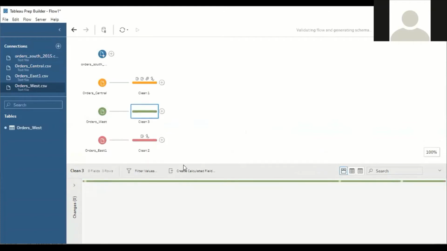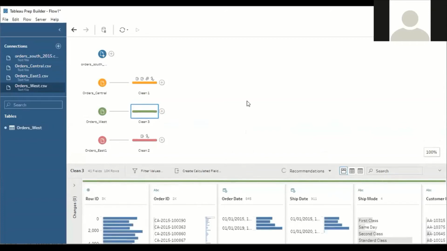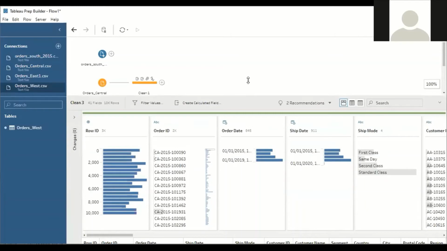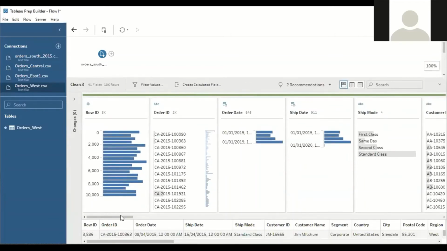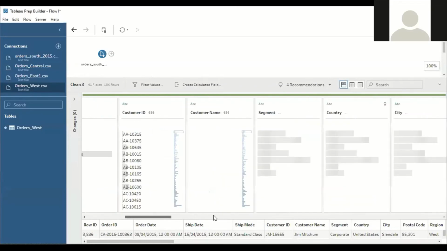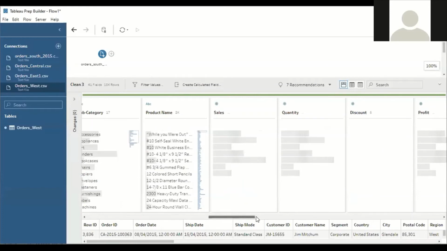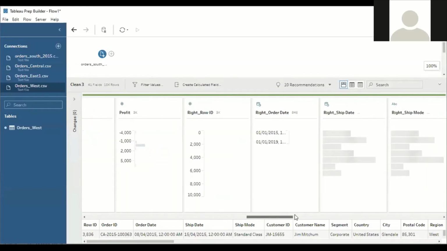In West, what I have analyzed under the state field: sales, quantity, discount, profit.